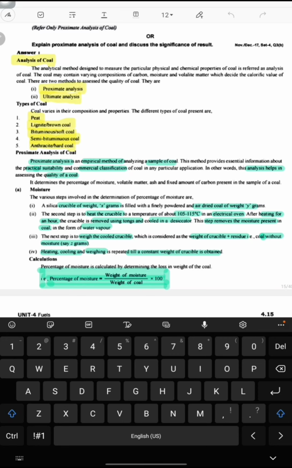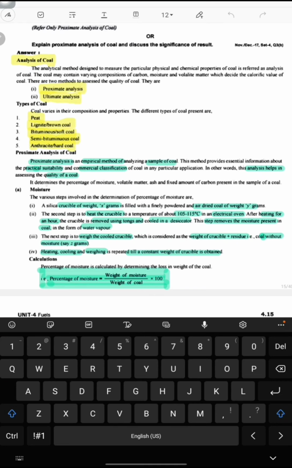This method provides essential information about practical suitability and commercial classification of coal in any particular application. In other words, proximate analysis helps in assessing the quality of coal. That means by using proximate analysis of coal we can know the quality of coal.